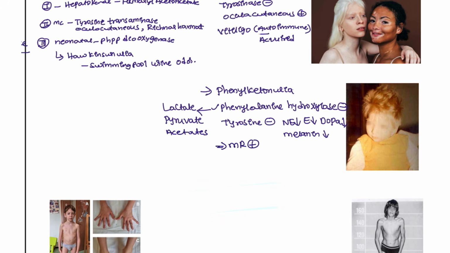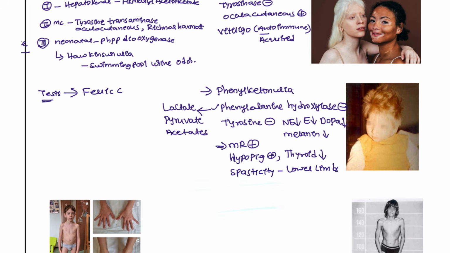What are the symptoms? Severe mental retardation, hypopigmentation, thyroid dysfunction in childhood, and spasticity in the lower limbs. What tests will be positive for this patient, guys? The ferric chloride test is positive, and also the Guthrie test, which is a bacterial inhibition test, is also positive.